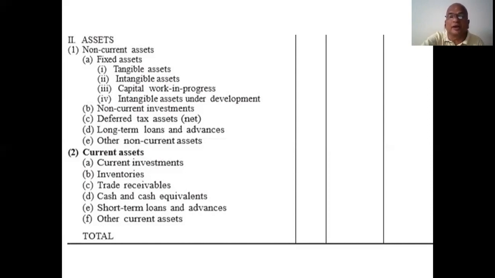Sir, if it is not mentioned, how do we decide whether it is long term or short term? A question arises in our mind. My explanation is, if the investment amount is huge, it comes under fixed. Very small, it comes under current. That's all. Crores of rupees of investment comes under fixed asset. Thousands of rupees, or thousands of lakhs, come under current asset.